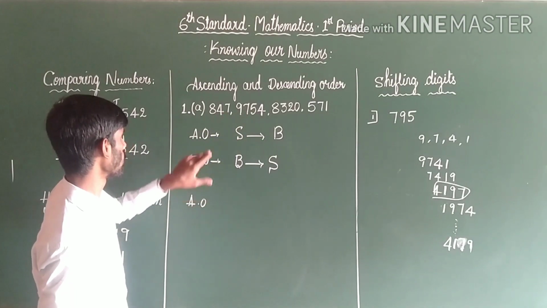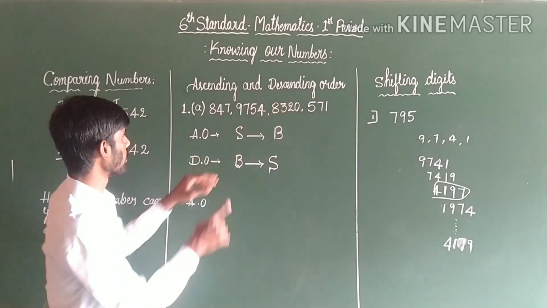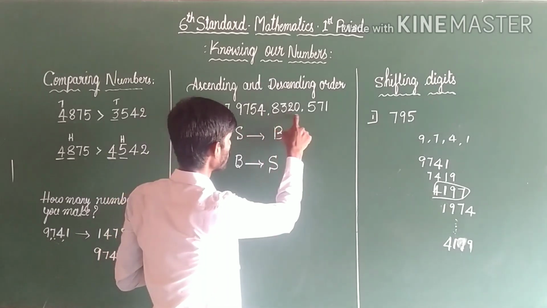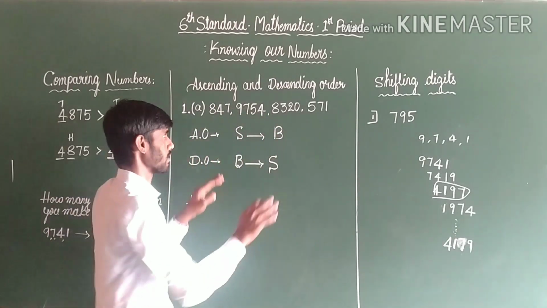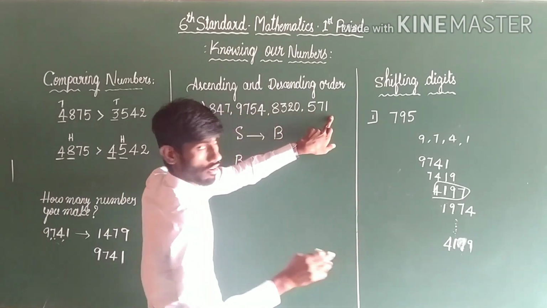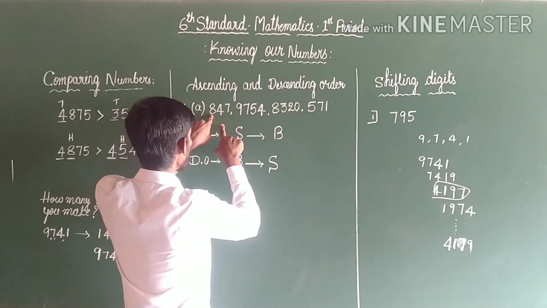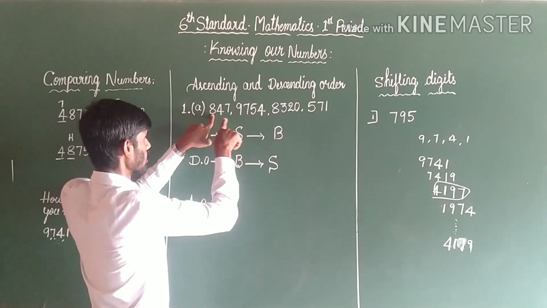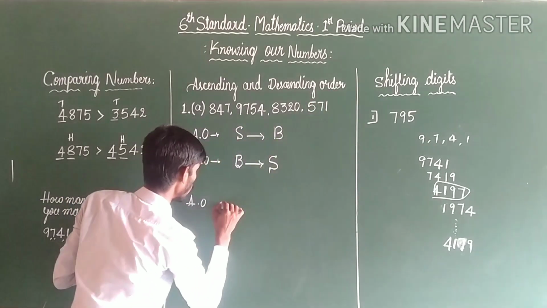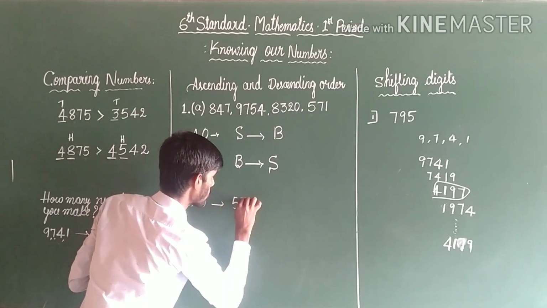Chotu, which is the smaller number in the given group? Here are 800, 3 digit, 4 digit, 4 digit, 3 digit. First you may compare the 3 digit numbers. Here is 847, 571. Of course, if you compare the higher places, the 5 is smaller, that's why the whole number is smaller. 571.